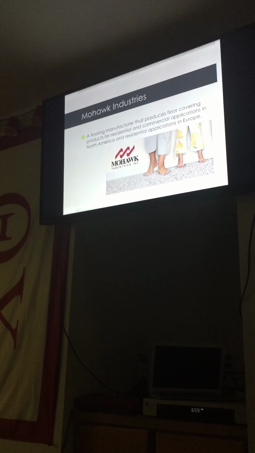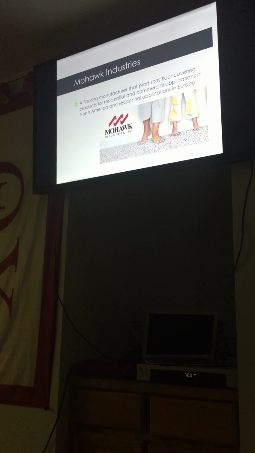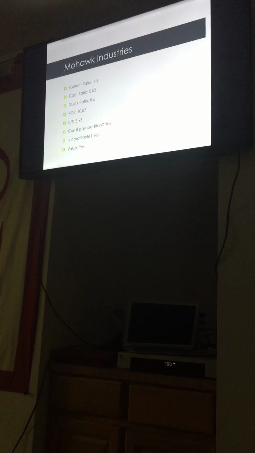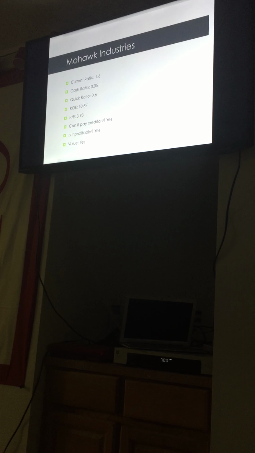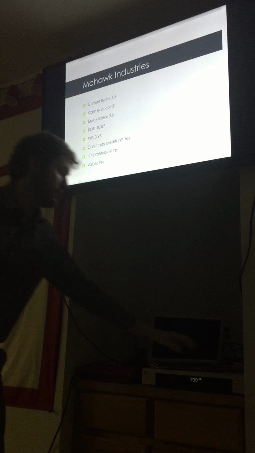It's a flooring manufacturer that produces floor covering products for residential and commercial applications in North America and residential applications in Europe. Their current ratio was pretty high compared to the average for this industry. It was 1.6. Their cash ratio, however, was relatively low compared to the industry average at 0.05, and their quick ratio was 0.6. Their ROE was a little less than average at 10.87, and their PE was actually one of the lowest at 3.93. However, they are able to pay their creditors while remaining profitable and adding value to a portfolio.